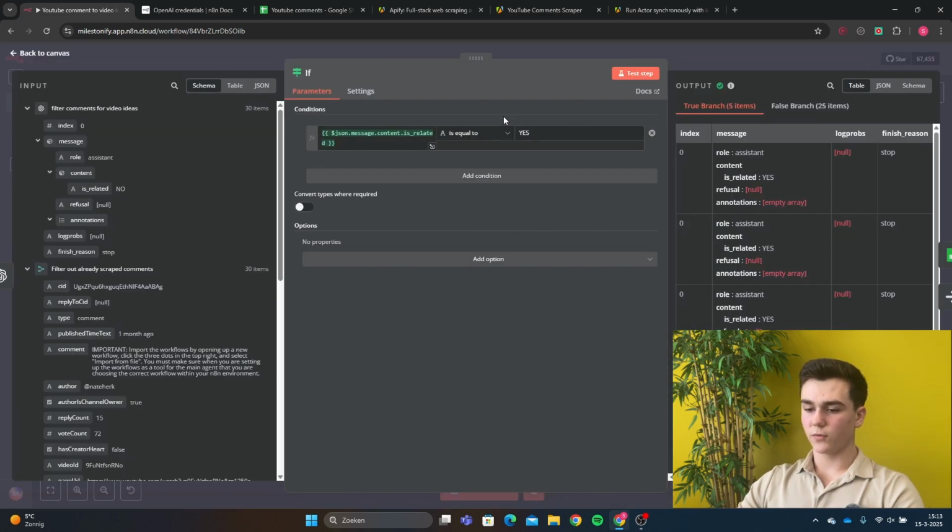In the if node, we have 2 parts. The first thing that we have to do is add is related to this left side. So we will drag it into this data input. Then we will put it on a string is equal to, and then it will be yes, because we want to keep all of the comments that can help us with new content IDs.